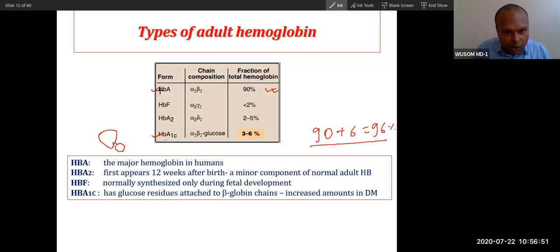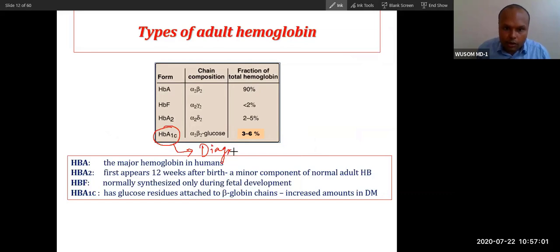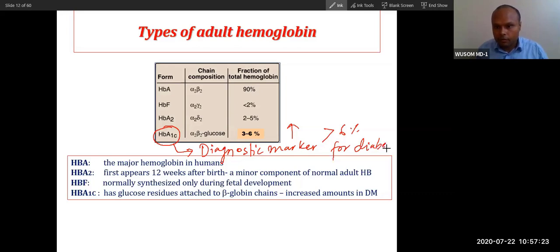This has been divided into two. So I have given you one very important concept. This HbA1c is utilized as a diagnostic marker for diabetes. In diabetes, what will happen? The HbA1c concentration increases above 6%. Remember the name, HbA1c. So HbA1c is utilized as a diagnostic marker for diabetes.